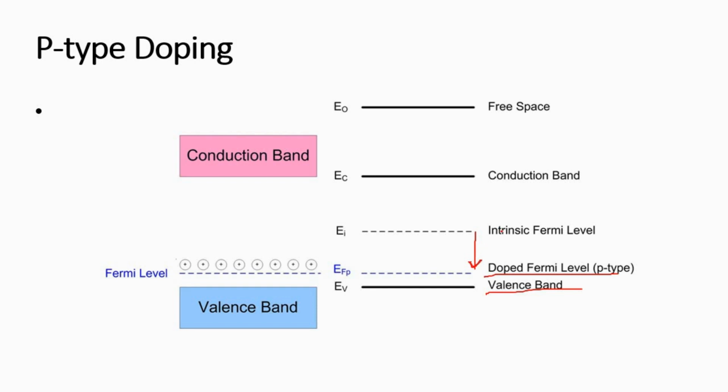A simple way to see it is, suppose you have a fulcrum, here you have 5 kg, here you have 5 kg, it is in the center. If you make one side 7.5 kg, you have to move the fulcrum so that a balance is created. That's why your doping levels or Fermi levels move accordingly. For p-type it is here, for n-type it is here, so that your system remains in equilibrium.